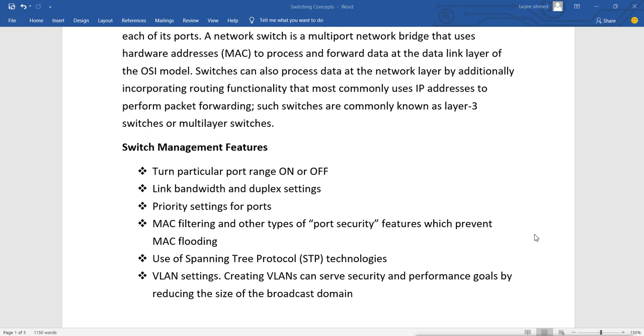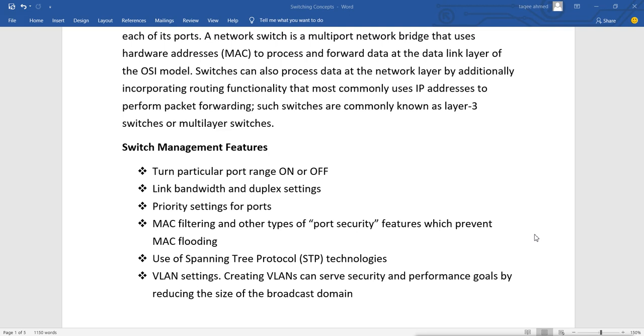By default we have a single LAN, physically a single LAN. VLAN means virtual LAN, so we can divide the single physical LAN into multiple virtual LANs. We do this sometimes for security and for performance goals, to reduce the size of the broadcast domain.